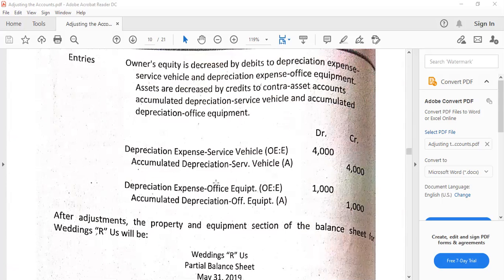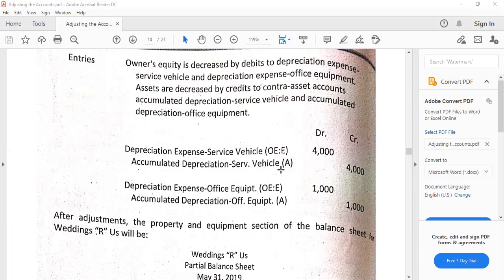It's simple, guys. All we have to do is to debit depreciation expense, dash the specific PPE item, and credit accumulated depreciation, in which this should have been service vehicle, but I think because of the limited space, this is abbreviated. Because remember, our rule is that we should not abbreviate account titles. We have to spell out. All right, so 4,000 and 1,000 each. And we indent. Explanation, by the way, is omitted under adjusting entries because it is assumed that we know how to explain. So how do we explain this one? To record depreciation expense for service vehicle. That's it. That's how simple it is.